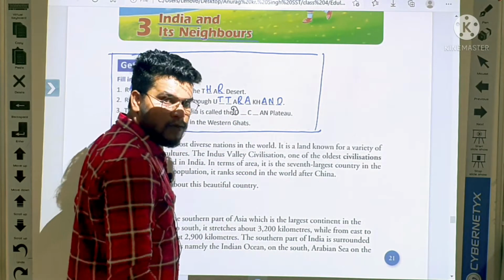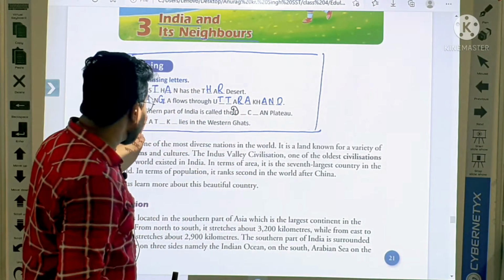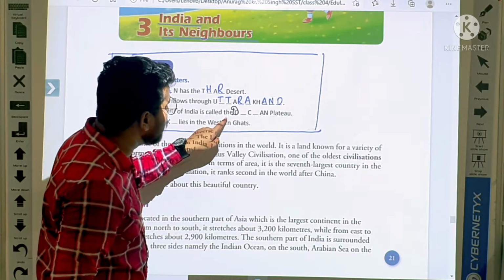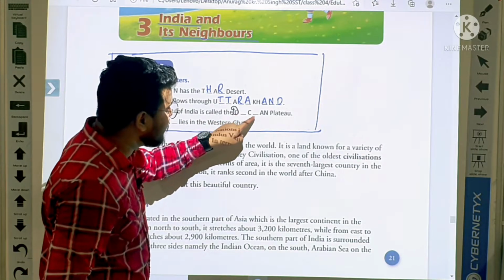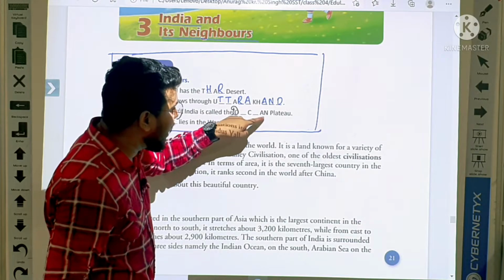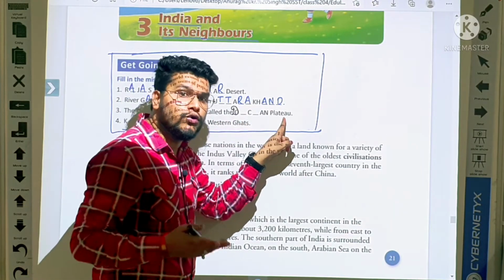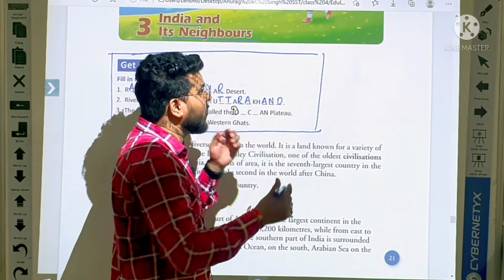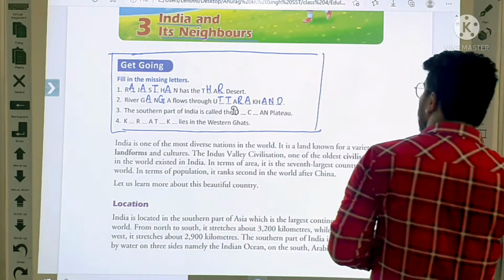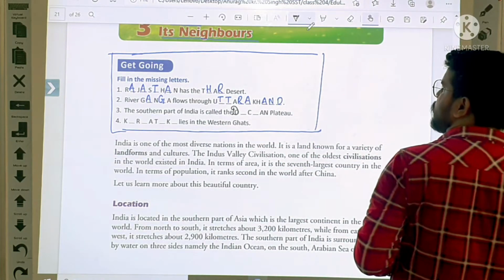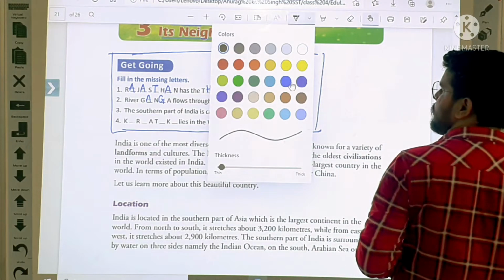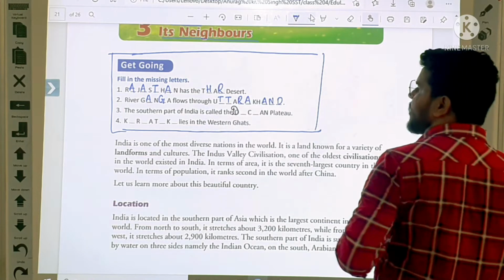Now fill the blanks. The southern part of India is called the Deccan plateau. Everybody write down Deccan plateau.